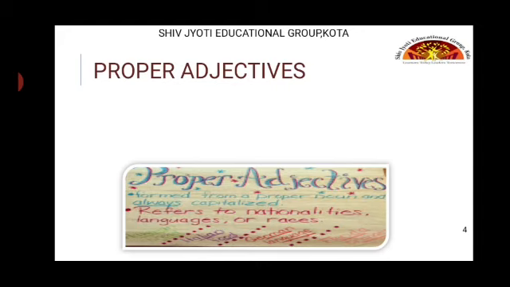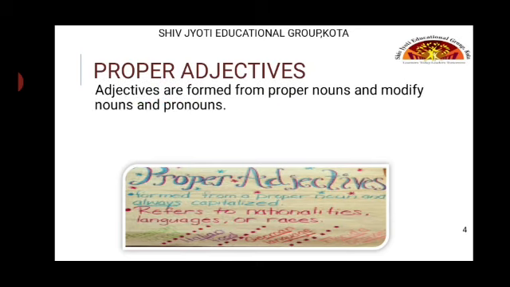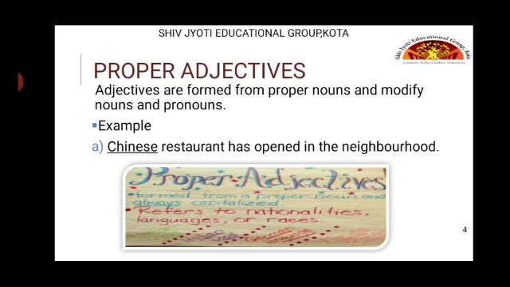What are proper adjectives? These are formed from a proper noun and are always capitalized. First of all, this is the quality, and it refers to nationalities, languages or races. Races means categories. Here we are having the definition. Adjectives are formed from proper nouns and modify nouns and pronouns. So this is the example. Chinese restaurant has opened in the neighborhood.